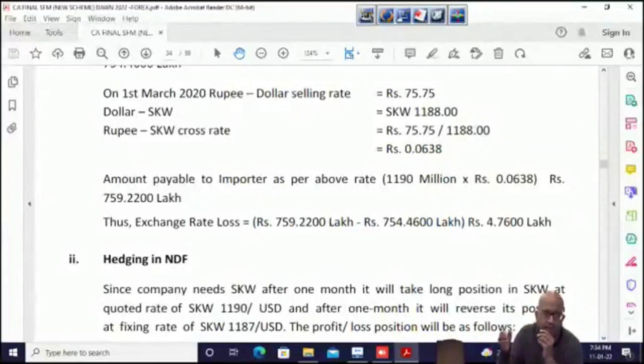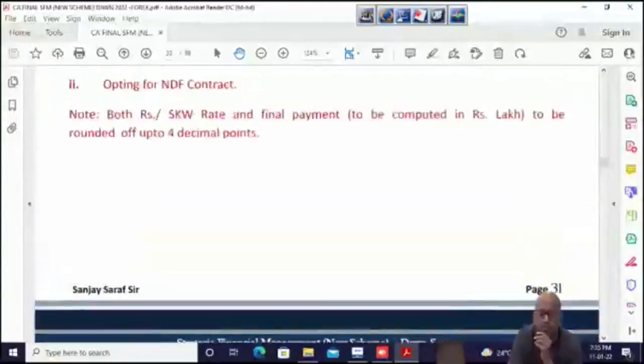Even if you do NDF, you will have to settle the payment to the party at the 1st March spot rate. So you got 759.22 lakhs over there. But because of the profit on NDF, your net outflow would be lower. But the NDF profit is in dollar terms. So we have to convert that profit into rupee terms. The $4219 we will sell spot on 1st March.